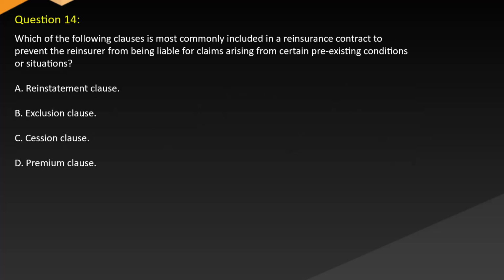Question 14. Which of the following clauses is most commonly included in a reinsurance contract to prevent the reinsurer from being liable for claims arising from certain pre-existing conditions or situations? A. Reinstatement clause. B. Exclusion clause. C. Cession clause. D. Premium clause.